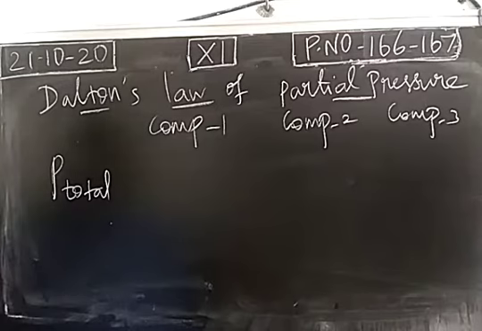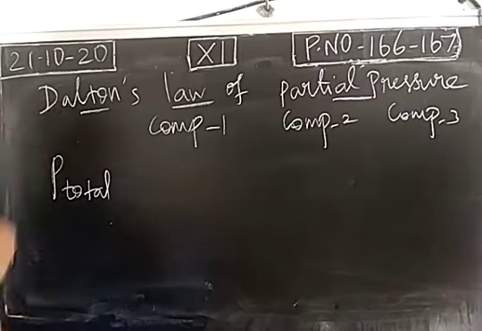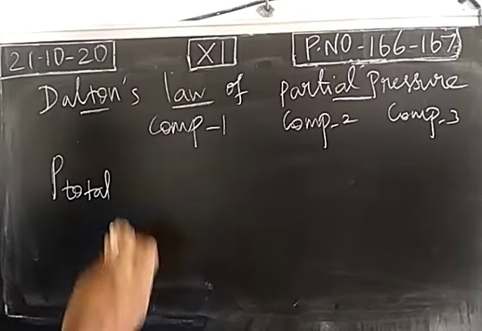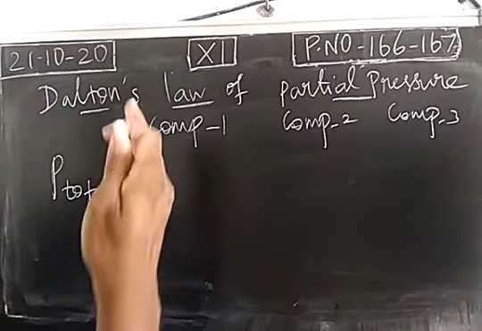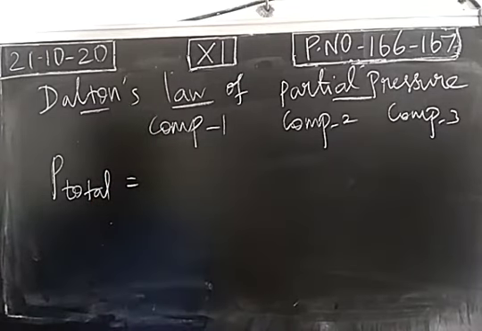In that situation, each component will migrate independently. Gaseous molecules will have random movement. All the three components will independently migrate because they are not combining to produce a new substance. They are non-reactive in nature. So the total pressure of the container or the mixture will be equal to the individual pressures of the components. The pressure exerted by the individual component is called partial pressure.